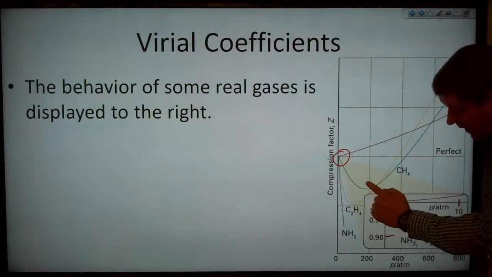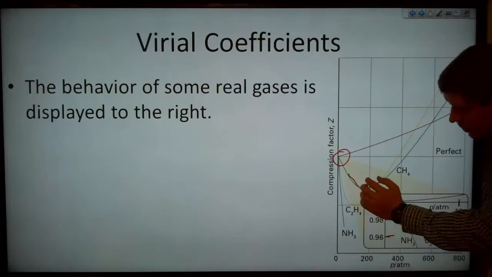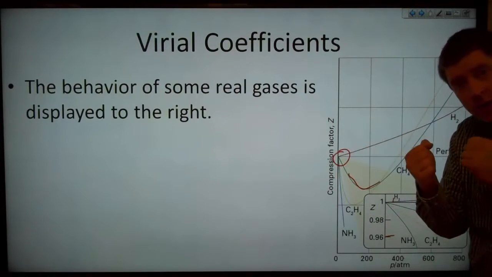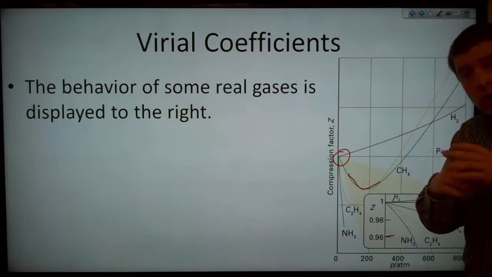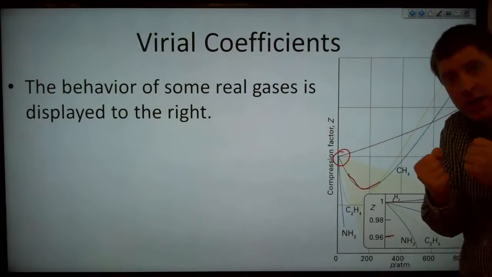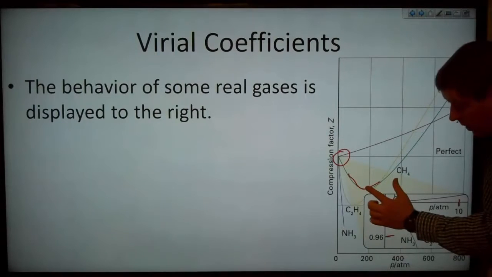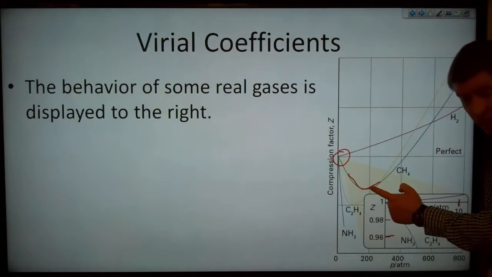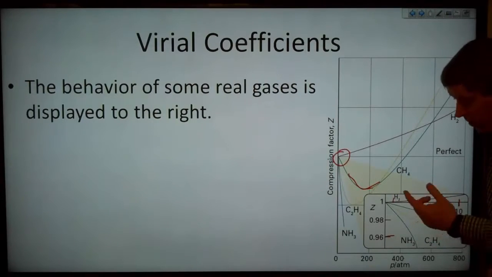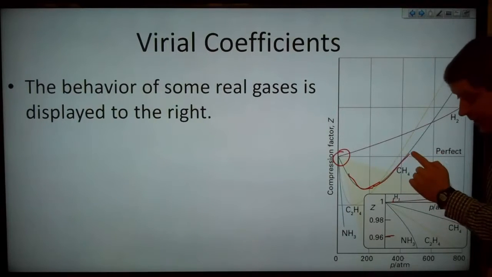So you can see that for most gases, we've got this attraction-dominated zone down here, where as the pressure increases, those molecules start to attract each other. They're now no longer so ridiculously far apart. Now they're close enough together that they're starting to attract each other even closer. And that means that our compression factor is below 1 until we reach the bottom there. And at that point now, the repulsive forces begin to overtake. And when we get back up there, now it's acting like an ideal gas again.